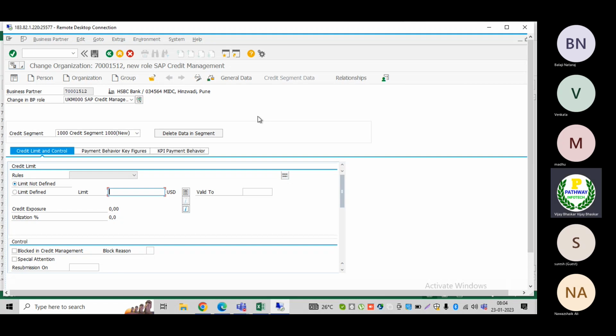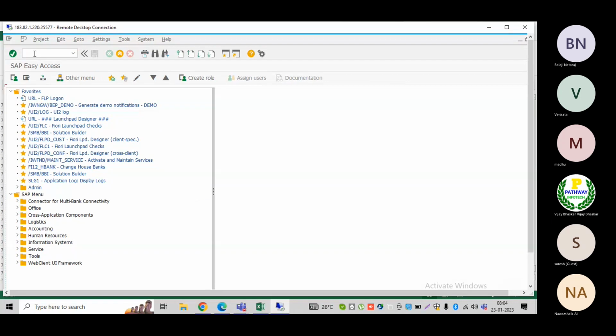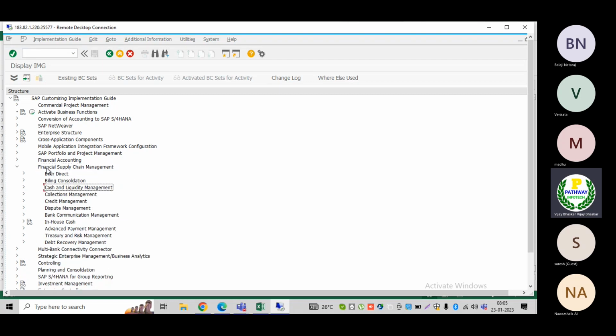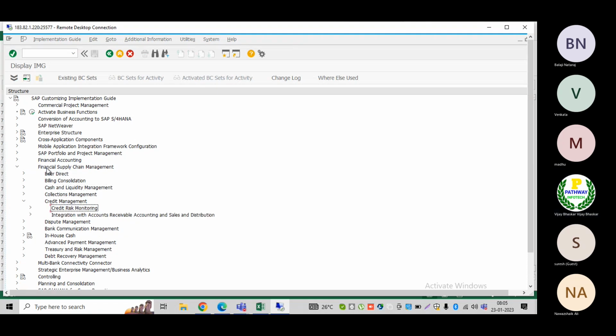Let me go to the configuration. Now under financial supply chain management, for the credit management we can see two folders: credit monitoring, and integration with accounts receivable and accounts payable.